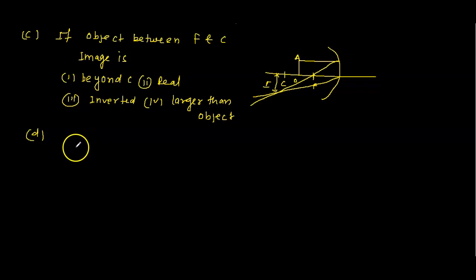If the object is at F, this is C and this is F. The ray passes through the focus and goes parallel.